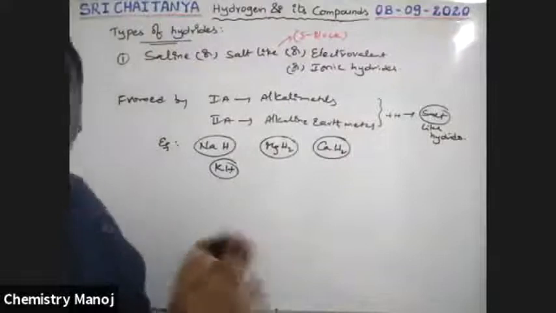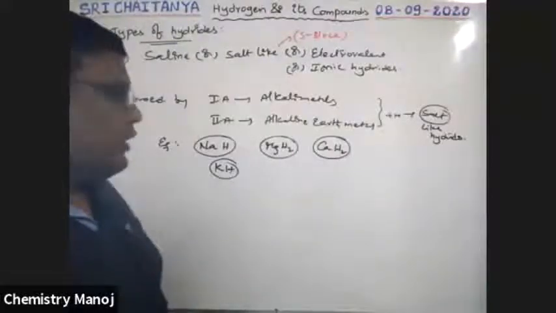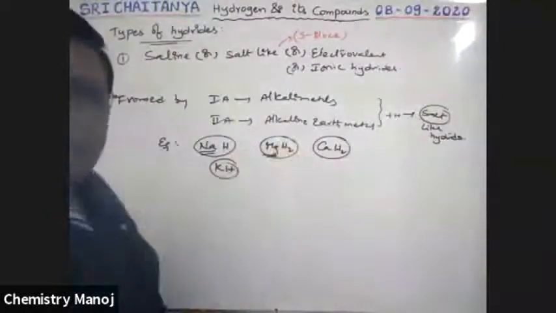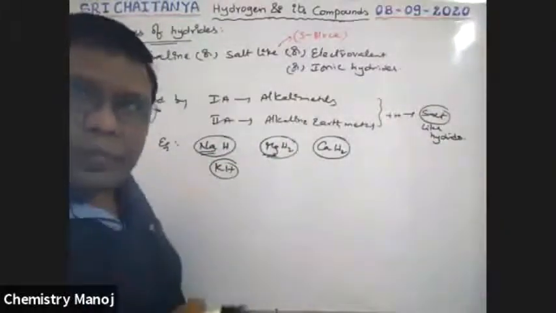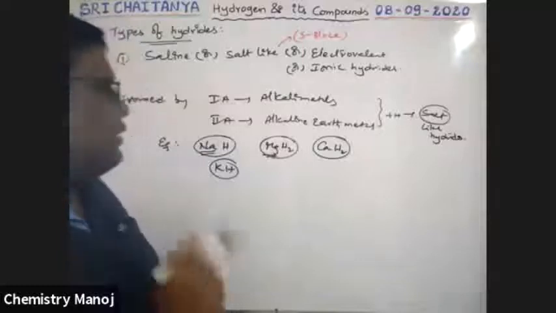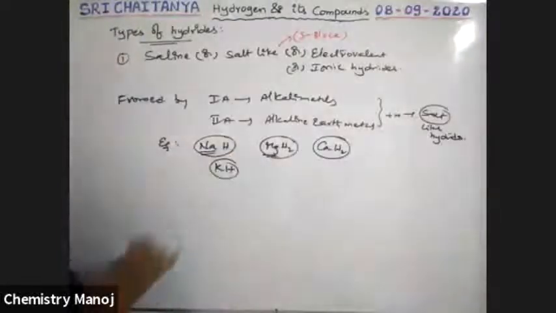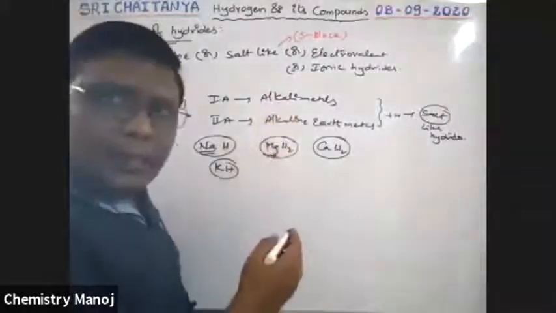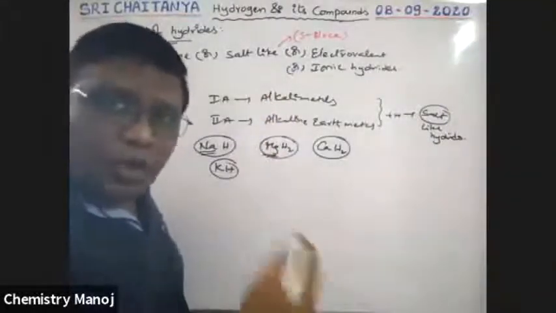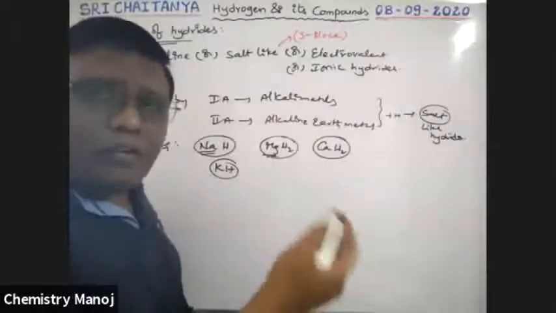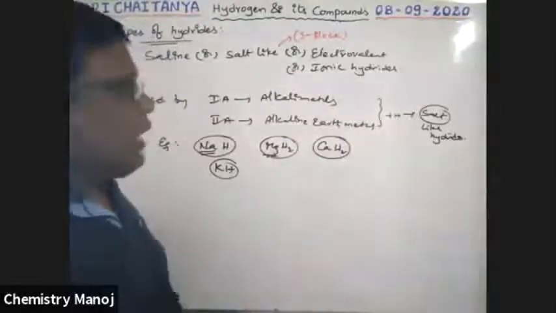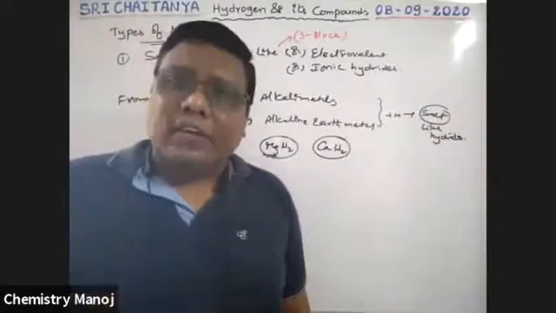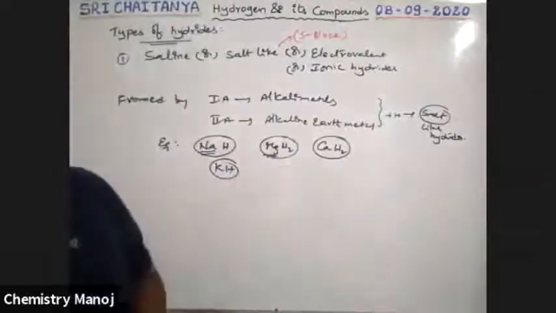So these are different types of hydrides. Here alkali metal or alkaline earth metal with hydrogen, only two types of elements are there. How are these hydrides formed? When an alkali metal or alkaline earth metal is heated strongly in hydrogen gas, in excess of hydrogen, this type of hydride is formed.